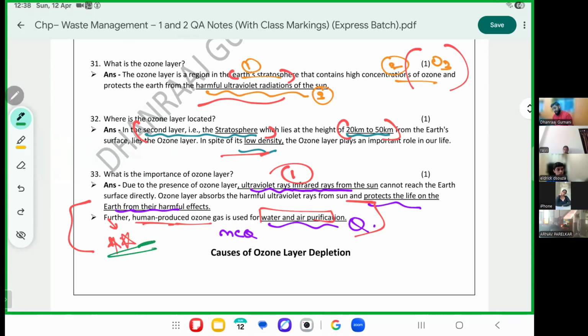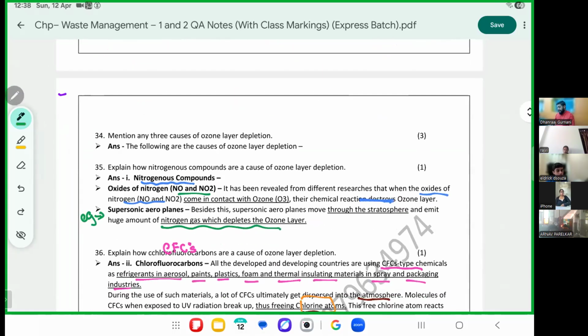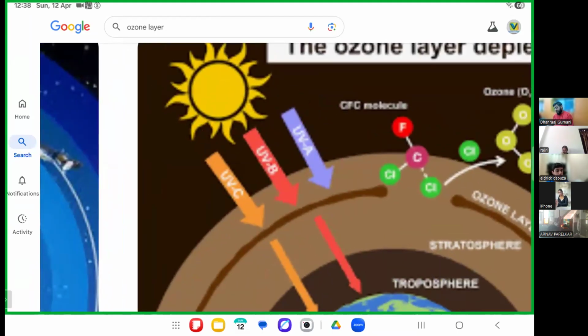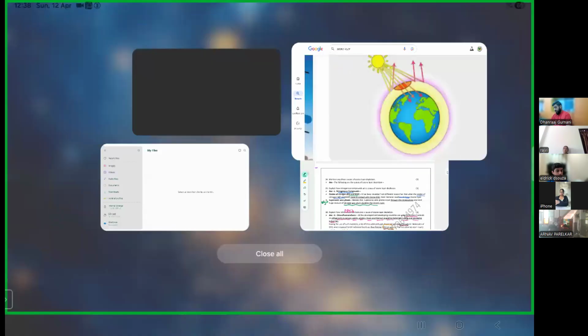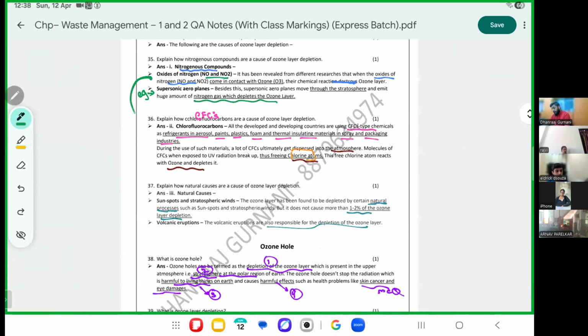A very important statement. Now we are saying ozone layer is depleting. Look here. This photo tells you that the ozone layer is depleting. Please have a look here. This is another photo of the ozone layer depletion. Ozone hole. So we study about three groups, 1, 2, and 3. Three groups which cause ozone layer depletion.